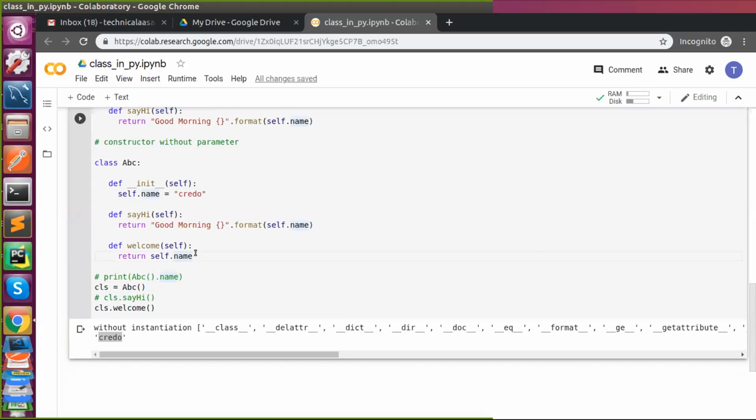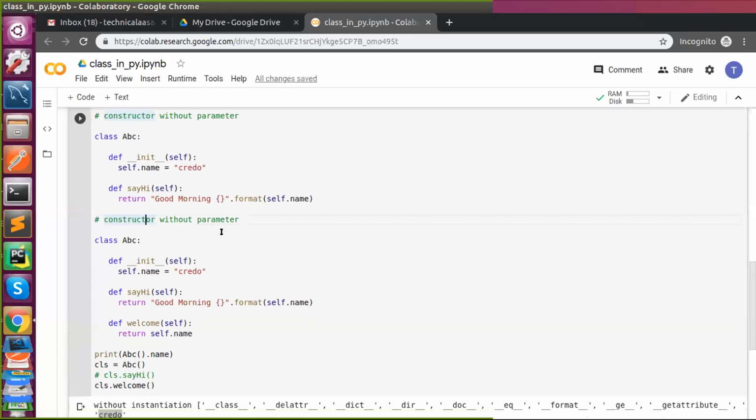You can use it anywhere else once you instantiate it, because that is the usage of scope of an object inside a class, right? If I kept it outside, what happened? It is unwanted. Anyway we are going to instantiate my class, so that's why I kept it inside. Now I'm going to write a constructor with parameter. For a constructor we need this method.